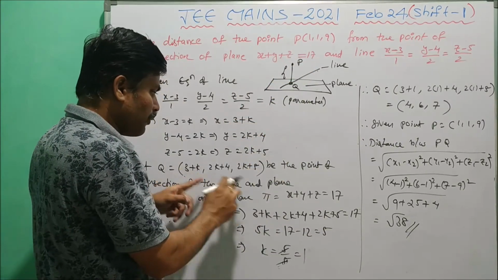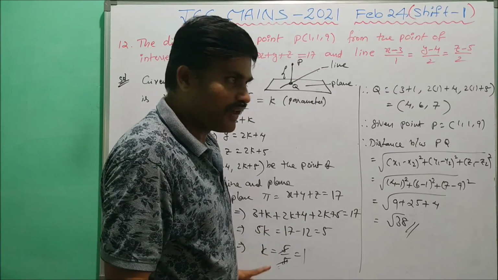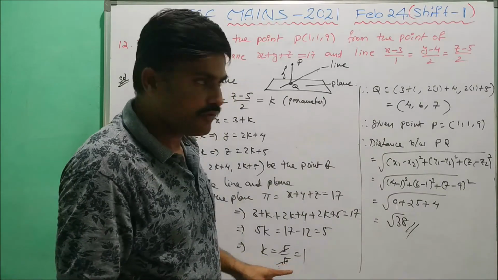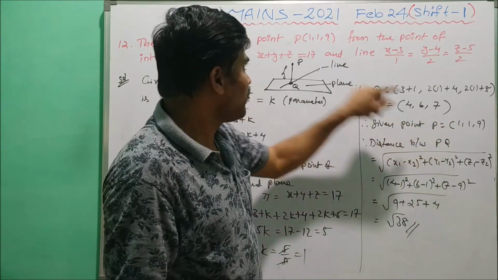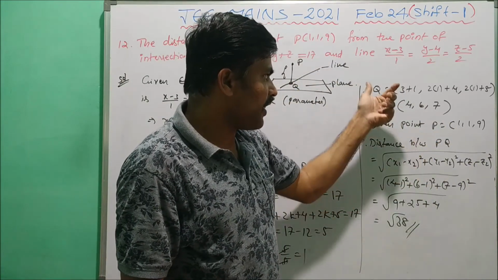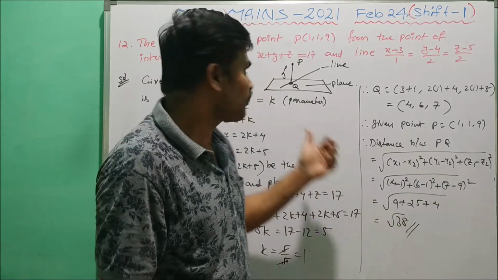Now we substitute that point in the x, y and z places, and simplifying we get the value of k, and substitute the k value in the point Q. We get Q point is (4, 6, 7). Already given the point P is (1, 1, 9). Now using the distance formula to find the distance between P and Q, that is square root 38. This is the solution for this question.